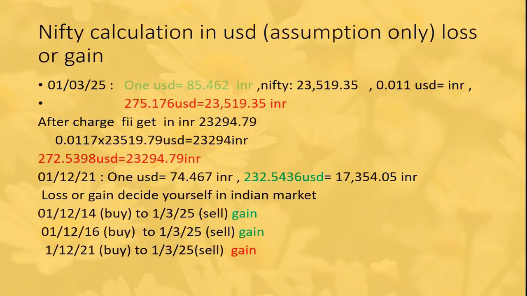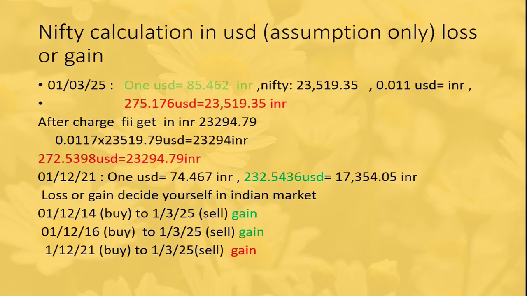What we are looking at here is what is happening in the years 2025 and 2021. In 2025, 1 USD is equal to 85.462 INR. Nifty is 23,519.